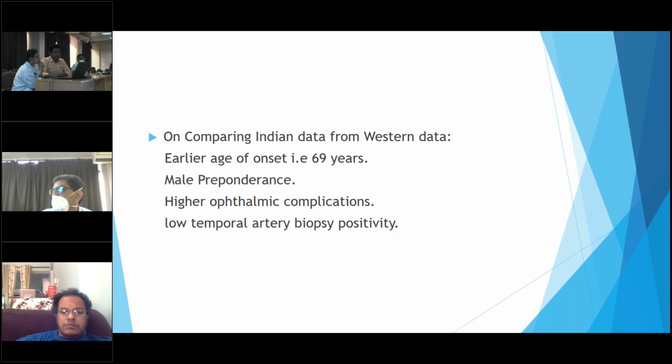On comparing Indian data with Western data, Indians have early age of onset, that is 69 years, male preponderance, higher ophthalmic complications, and low temporal artery biopsy positivity.